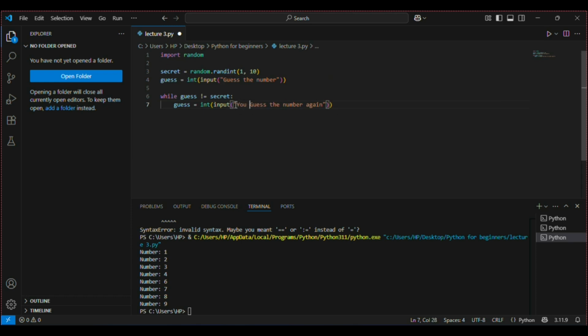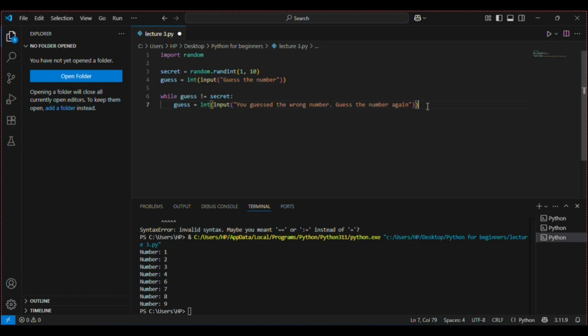Let's try it. You guess the wrong number. Guess the number again. That's what it is. So it will continue to run until the guess is equal to secret. As long as this condition, guess is not equal to secret, is true, this code will continue to run again and again.